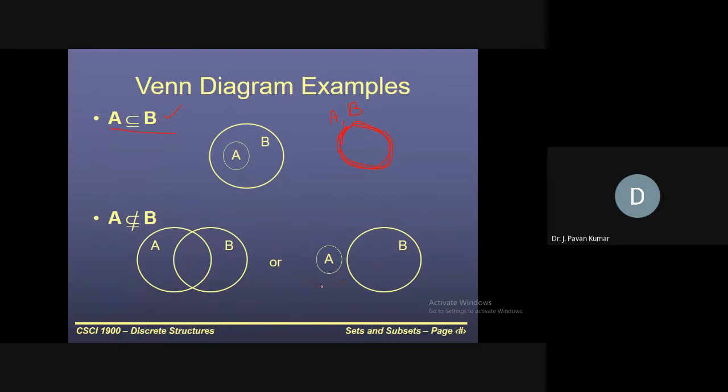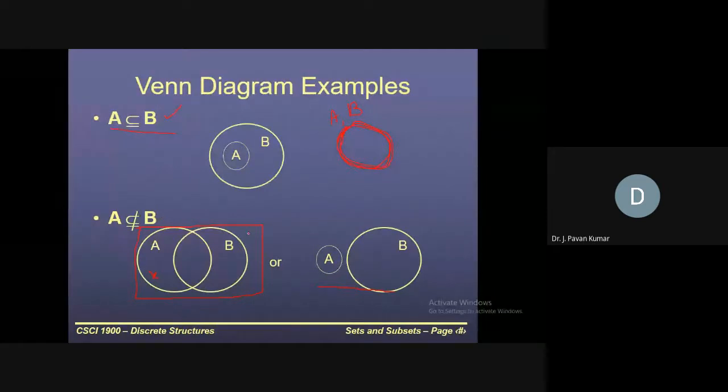In general, we will think like this: A is not subset or equal to B. But there can be another possibility that A and B can have some intersection. Still, A is not subset or equal to B. Why? Because there exists at least one element, let us say X, which belongs to A but does not belong to B. So we cannot say A is subset of B.